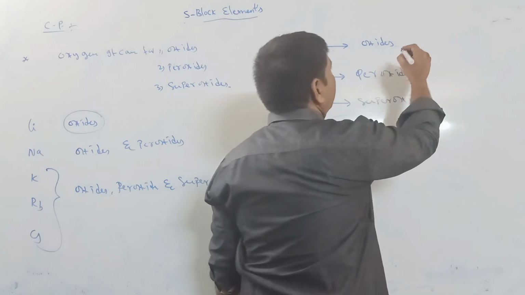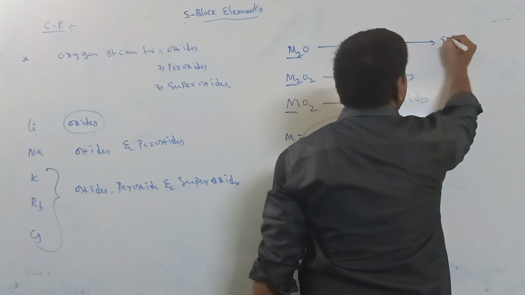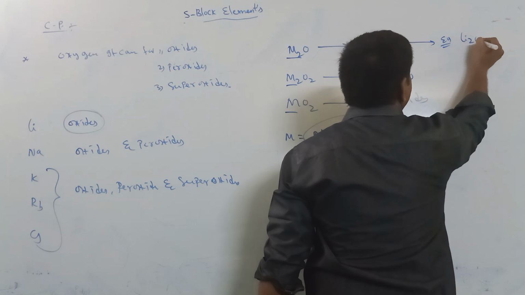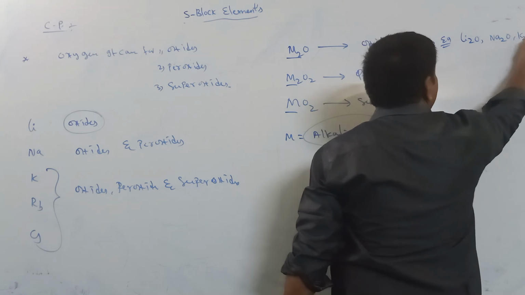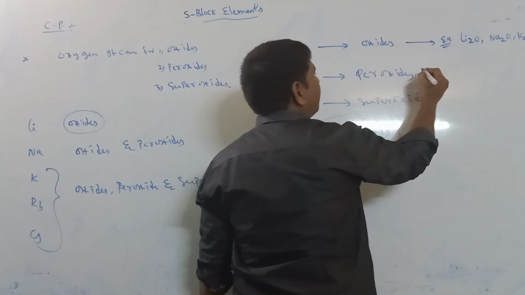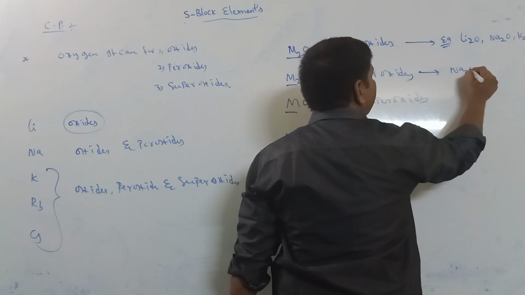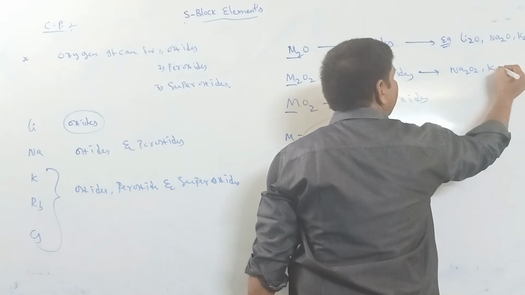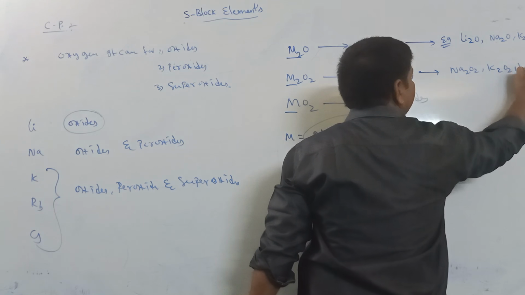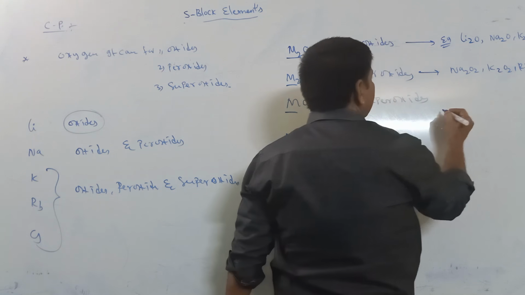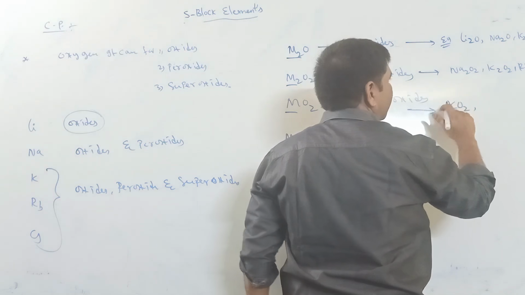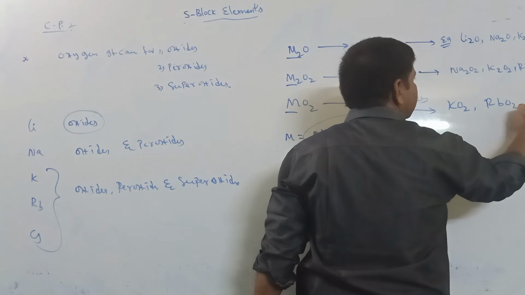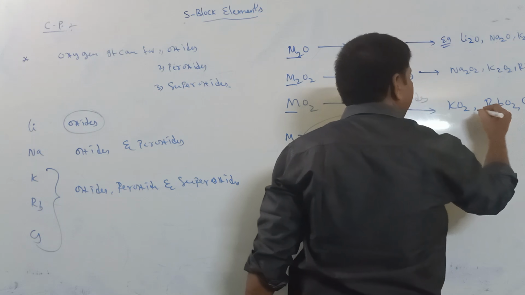Examples of M2O are lithium oxide, sodium oxide, potassium oxide. For M2O2, sodium peroxide, potassium peroxide, rubidium peroxide. For superoxides, potassium superoxide, rubidium superoxide, cesium superoxide.